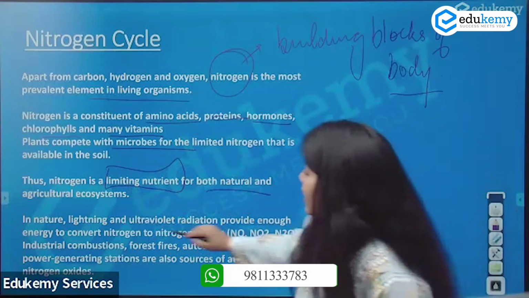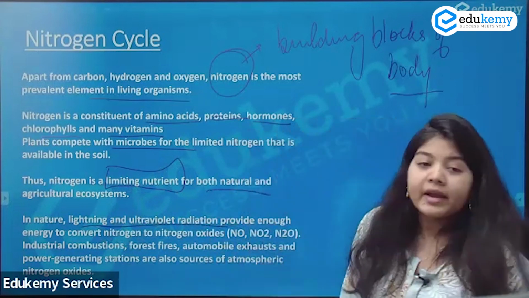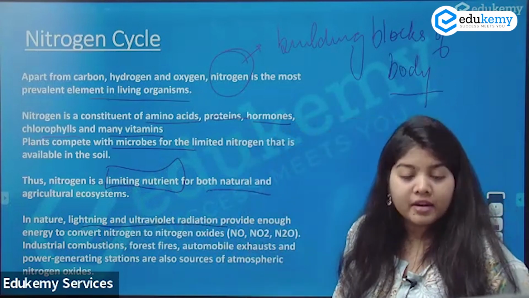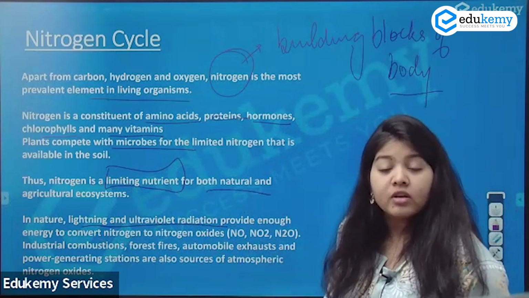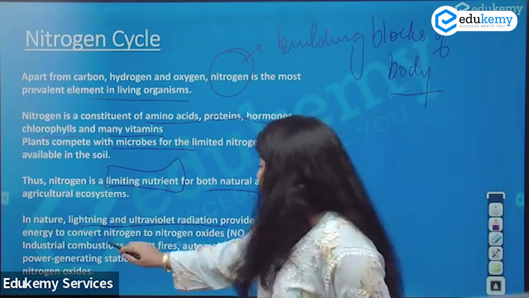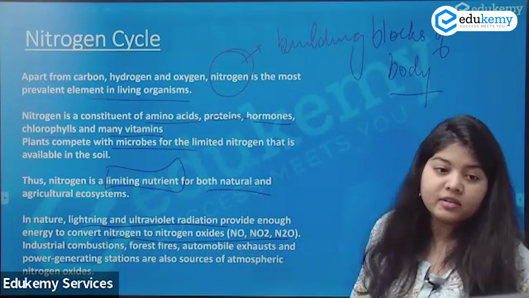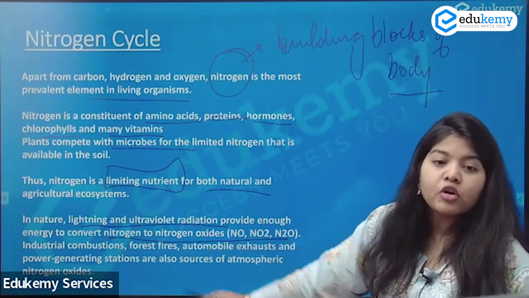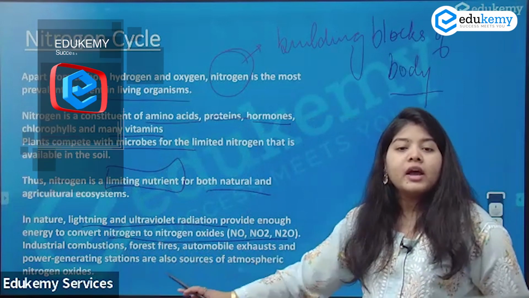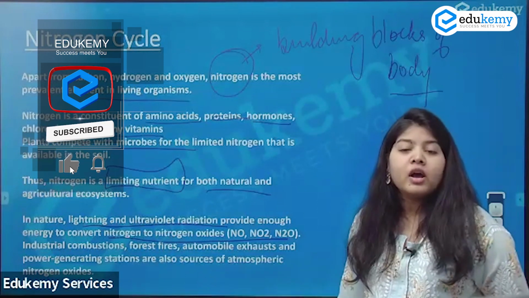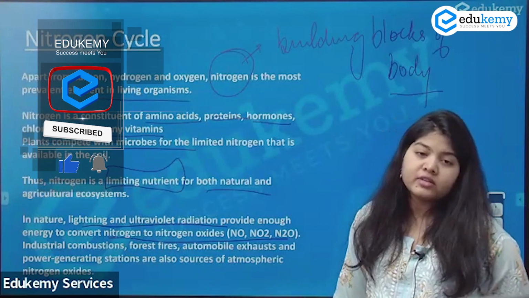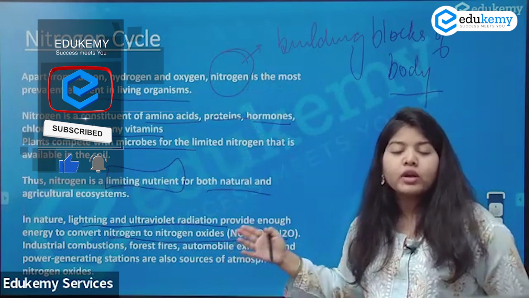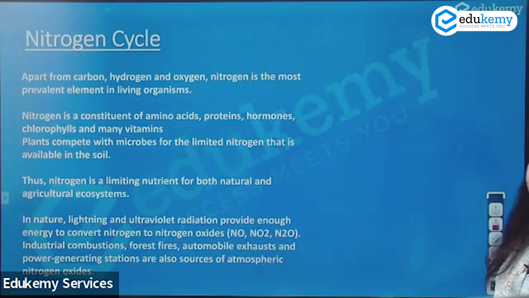In nature, it is the lightning and the ultraviolet rays which provide enough energy to convert the nitrogen to the oxides. Industrial combustion, forest fire, automobile exhaust, etc. are also sources of atmospheric nitrogen oxides. I think you know this. If you want, you can take a screenshot or copy this.